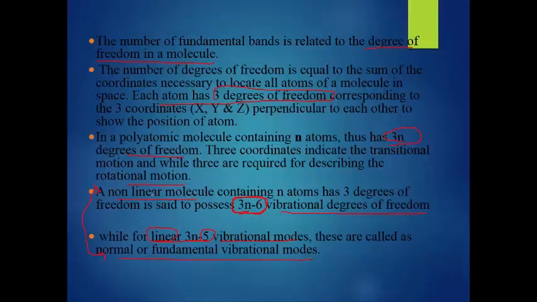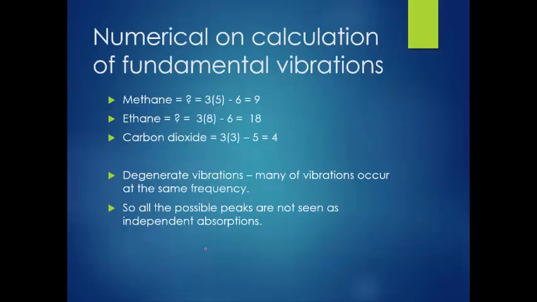See this example. This is not an important part, but these examples are very important in competitive exams. Methane. Methane is a non-linear molecule. What is meant by linear? Linear has the same atom on each side. Methane is non-linear, meaning simply not symmetric. How many atoms does methane contain?